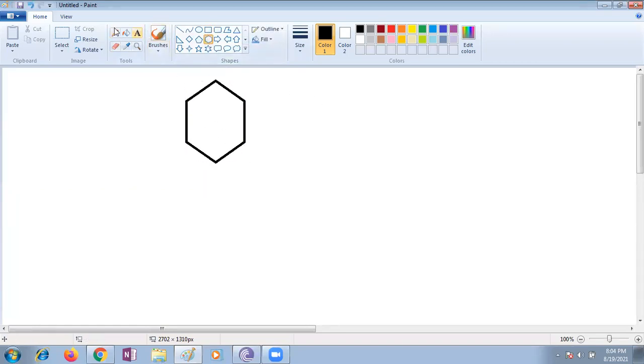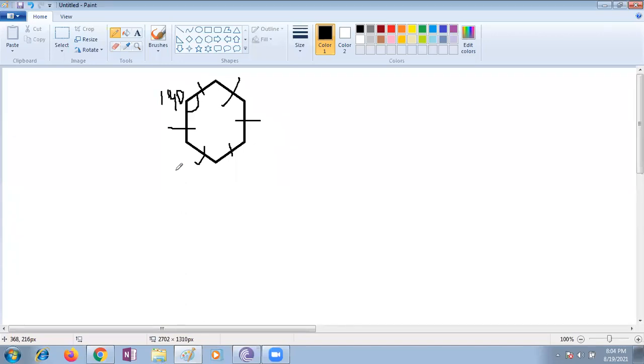Suppose this angle is given as 140. They are not telling about a hexagon. I'm just taking one polygon, 140. Regular polygon means all sides are equal, all angles are equal. Then what is the side? How are you supposed to find out the side is the question. Ma'am, I think it's impossible. Yes, it is possible, I can say.